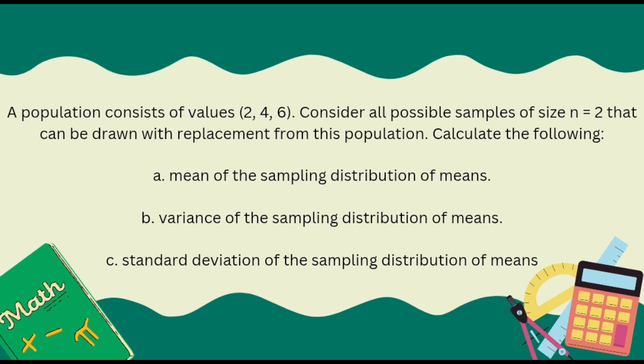Now we will apply the formulas by solving this problem. A population consists of the values 2, 4, 6. Consider all the samples of size n equals 2 that can be drawn with replacement from this population. Let us calculate the following: a, the mean of the sampling distribution of means, the variance of the sampling distribution of means, and the standard deviation of the sampling distribution of means.